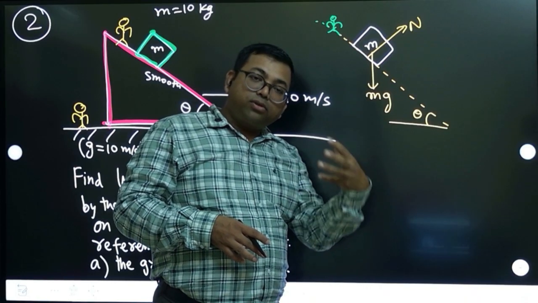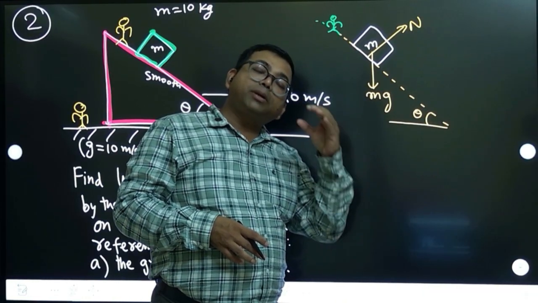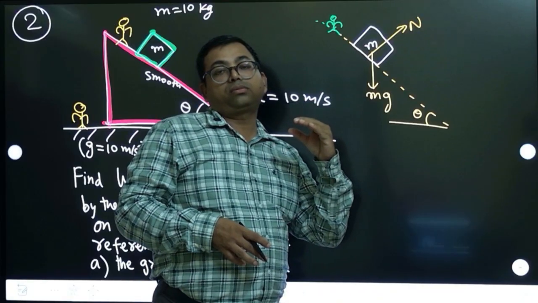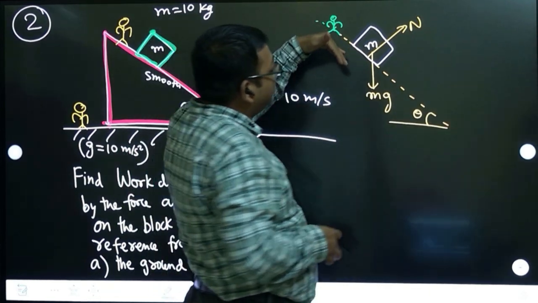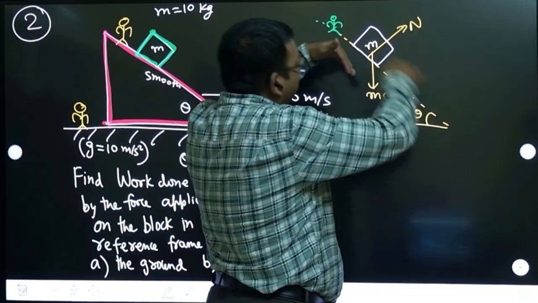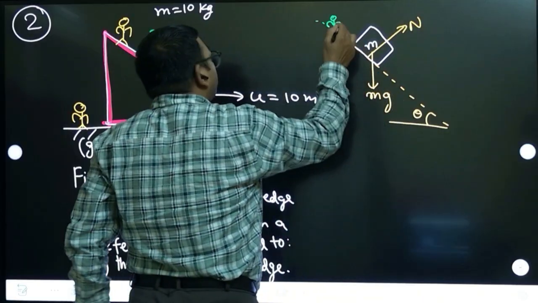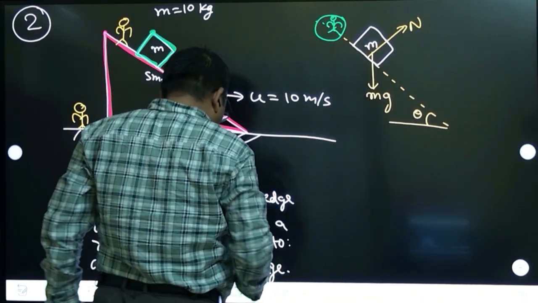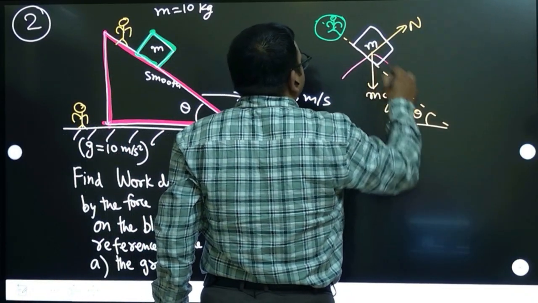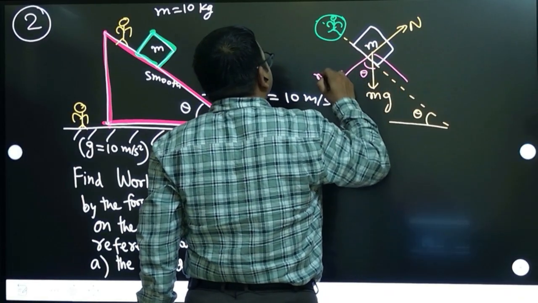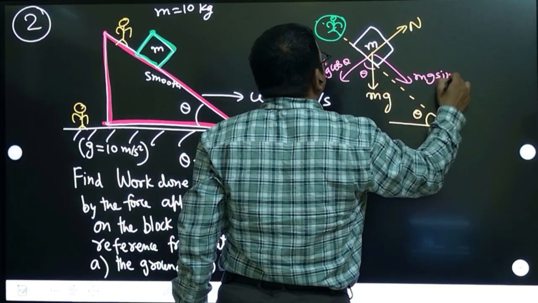Because with respect to the wedge, when you are studying, then only you can say that it is going down only. That means if you are studying with respect to the wedge, it can only slide down. Then with respect to the wedge it can go only in this direction. So you are the observer now on the wedge, and now you are trying to resolve forces. So resolve the forces. This theta. So this is mg cos theta, and this is mg sin theta.